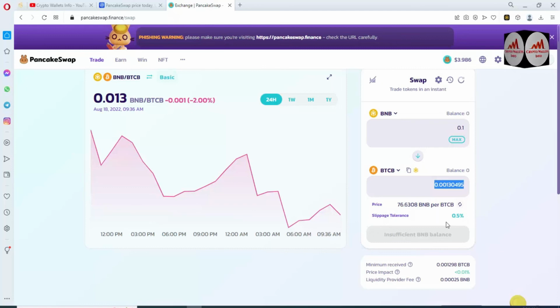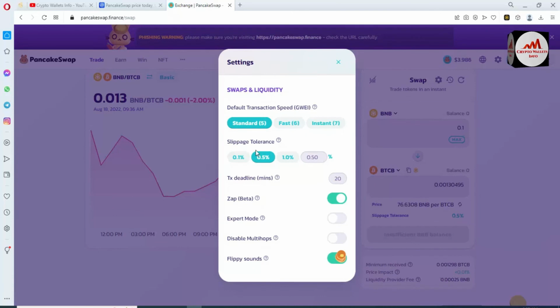If you need to change the slippage tolerance, simply click on the settings button. You can see the settings button shown here, and you can select the slippage tolerance. By default you can select 0.5%. If you need to increase your slippage tolerance, you can select 1.0, but before selecting this tolerance, note that your fee will be charged more when you make the transaction.